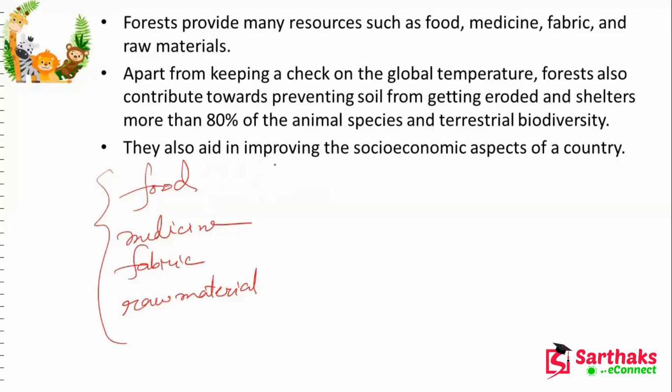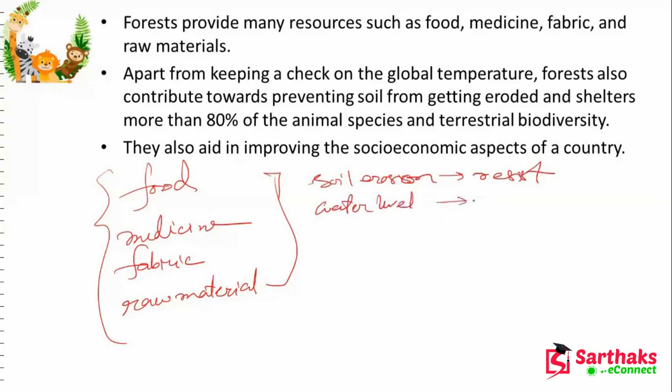And it also avoids another thing, soil erosion. It will resist soil erosion, and it will resist the water level from becoming low. So the forest has several advantages, and the socio-economic aspect of the country will be enhanced if there is some forest and biodiversity is saved. That means you are saving your planet and making it fit for living beings.